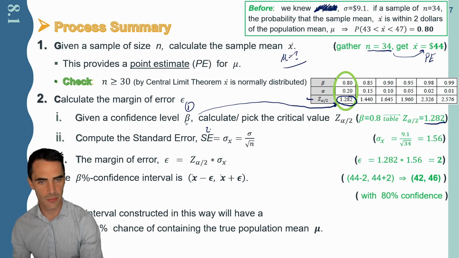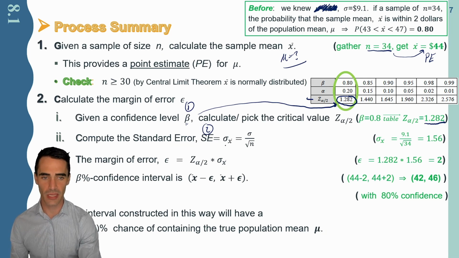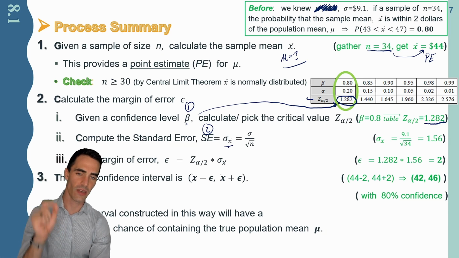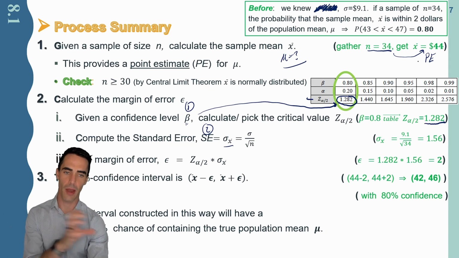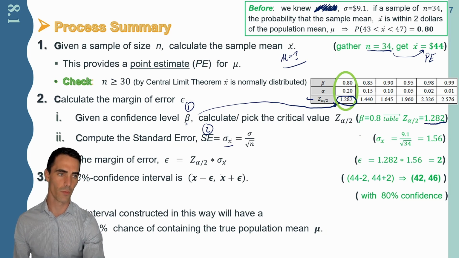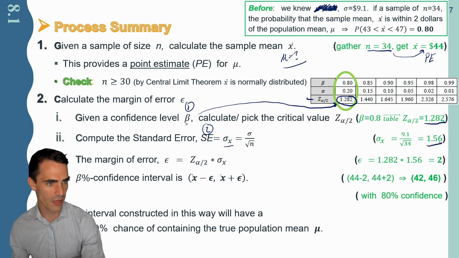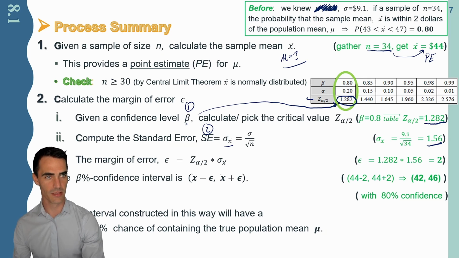And the second ingredient for my swing, we call it the standard error, or really it's just the standard deviation, but it's the standard deviation of the sample mean that we computed. How is that moved around? What's the spread? How wild is it? We can quantify it. In fact, for this example, it's 1.56. You can see my standard deviation and then square root of n down below. You multiply those two ingredients together, and you get roughly 2.